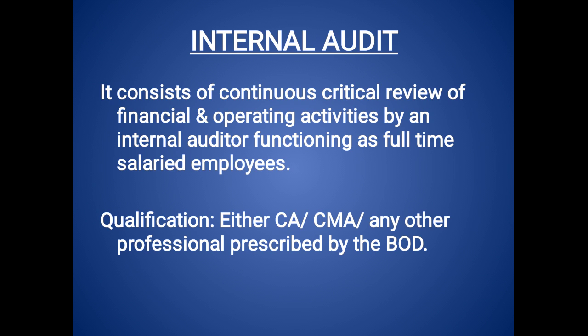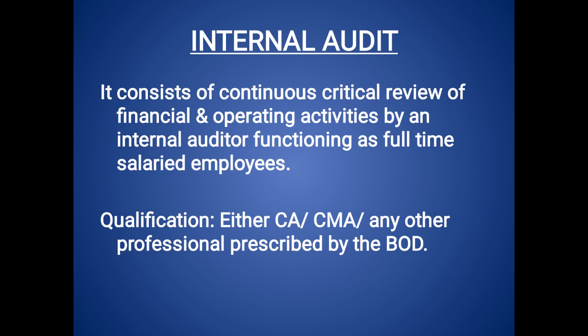Now comes the question, what about the unlisted companies? For your unlisted public companies, there are 4 rules. One is turnover: if the revenue from operations, that is sales, is greater than 2 crore, then they must go for internal audit. If the paid up capital is greater than 50 crore, at that time also they have to go for internal audit.